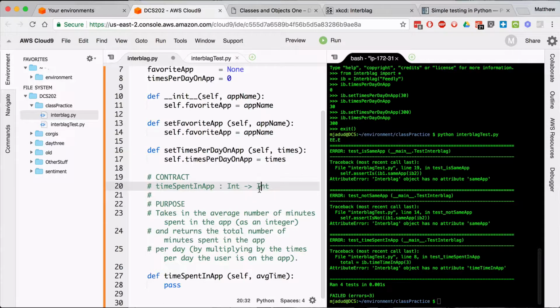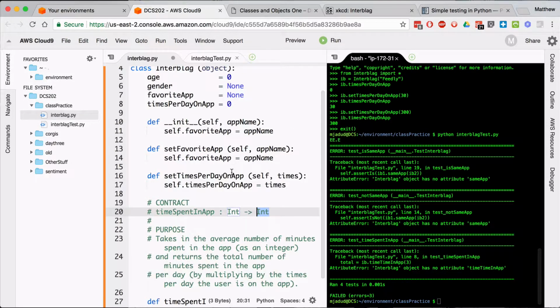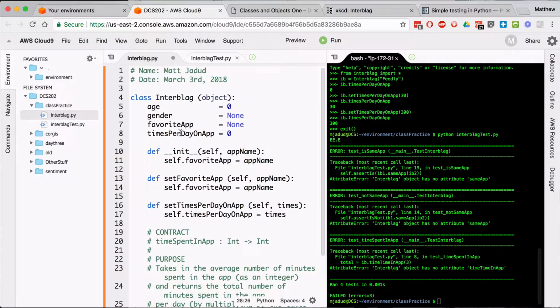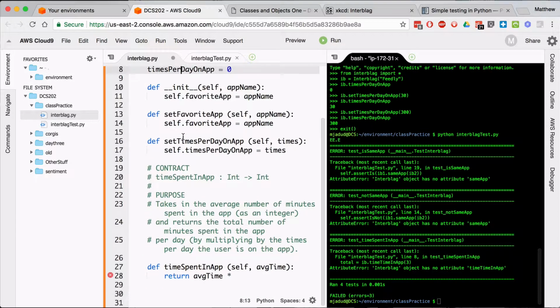So that means there's going to be a return statement. It takes in the average number of minutes spent in the app as an integer and returns the total number of minutes spent in the app per day by multiplying that times the times per day. So somebody gives me the average time as an integer, and I want to return the average time that they spend on the app multiplied by the times per day on the app.